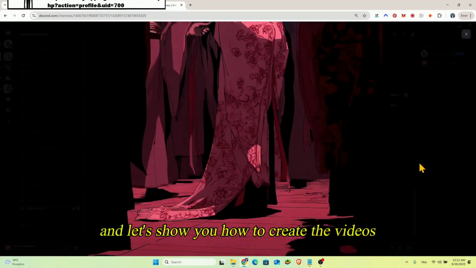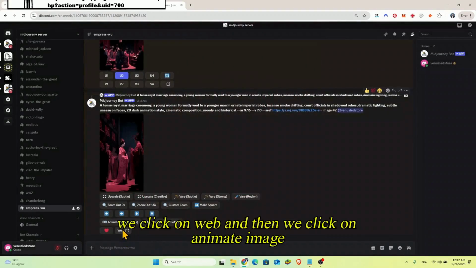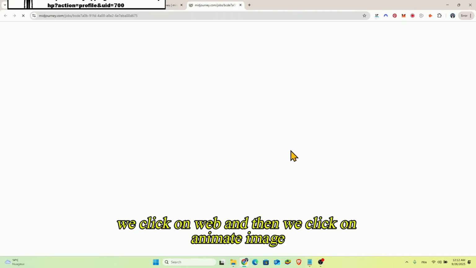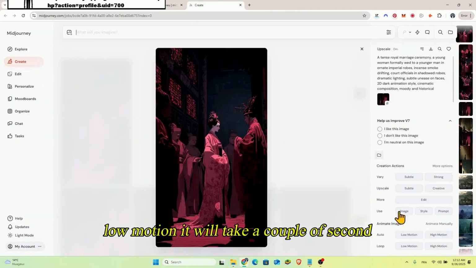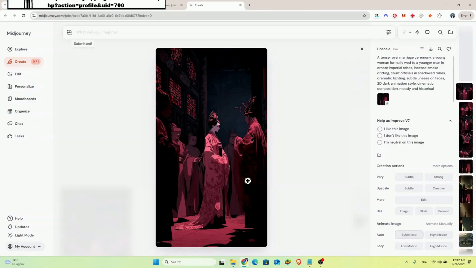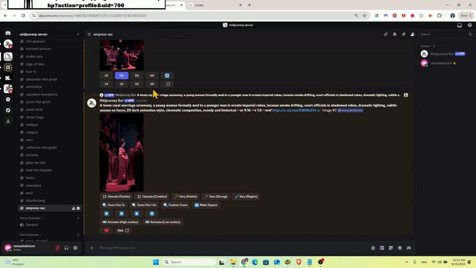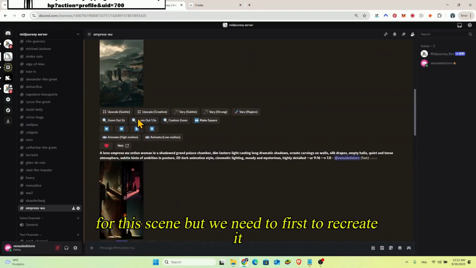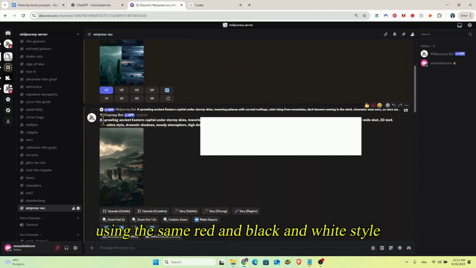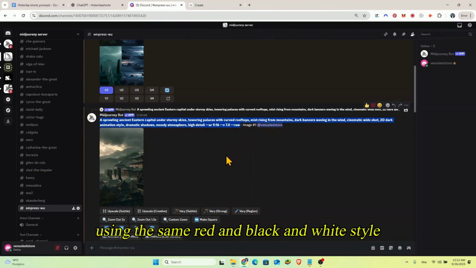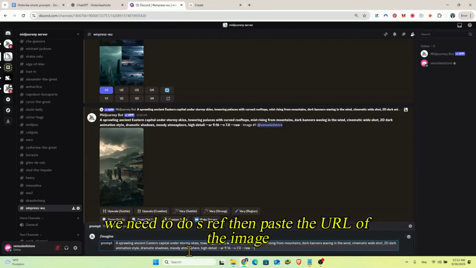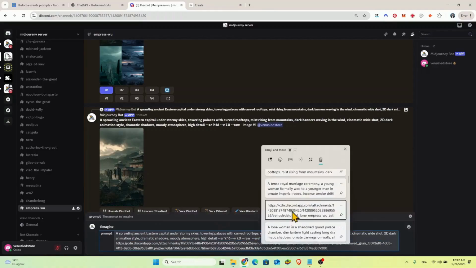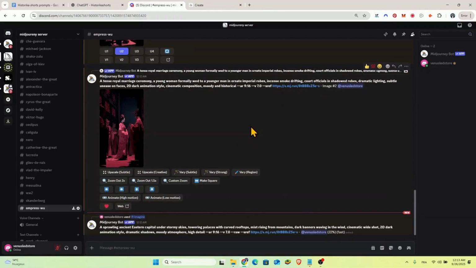And let's show you how to create the videos. We click on web and then we click on animate image low motion. It will take a couple of seconds. We will do the same thing for this scene, but we need to first recreate it using the same red and black and white style. We need to do sref, then paste the URL of the image.